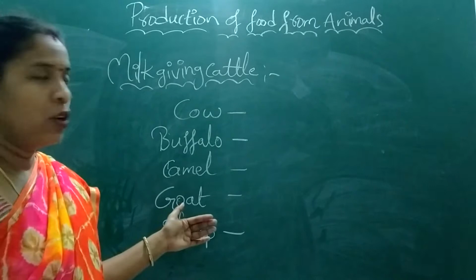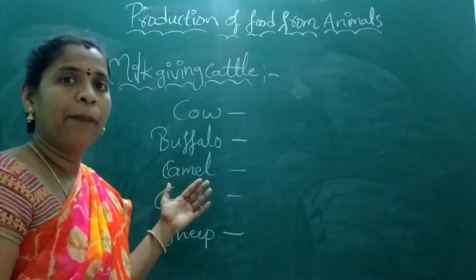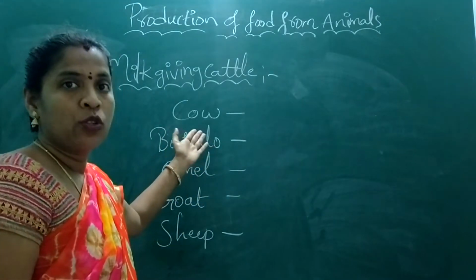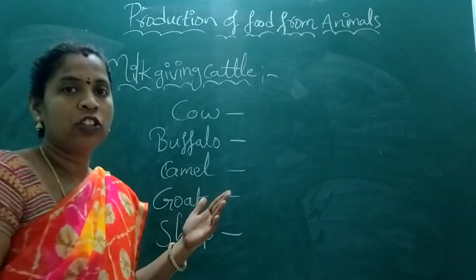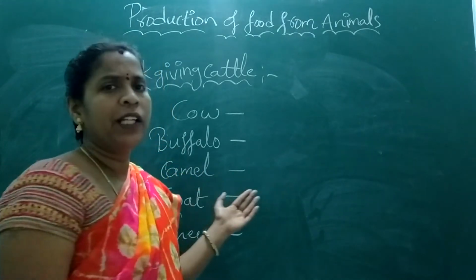Goat, sheep. From here we get the milk. In India, the major amount of milk is produced from cows. So from cows we yield a high amount of milk. And next buffaloes, after that camel.